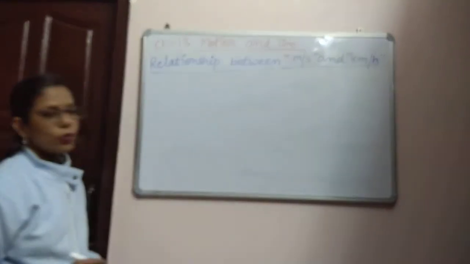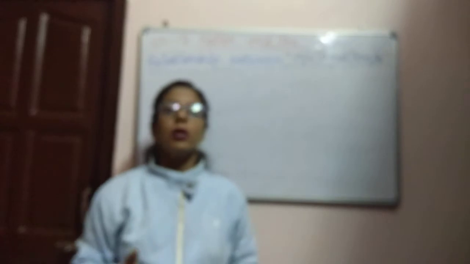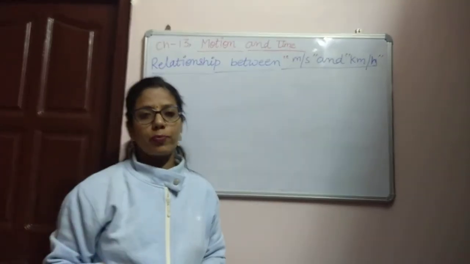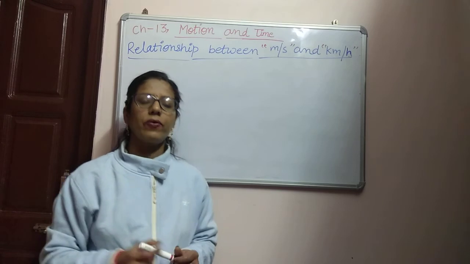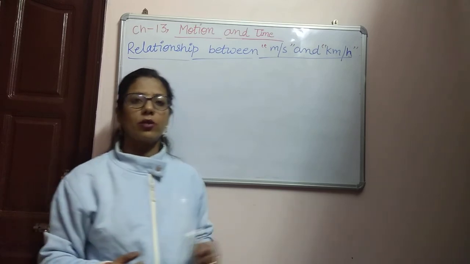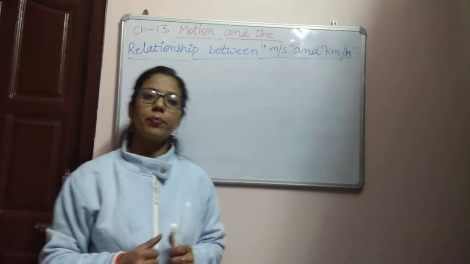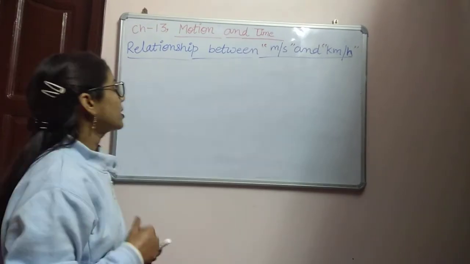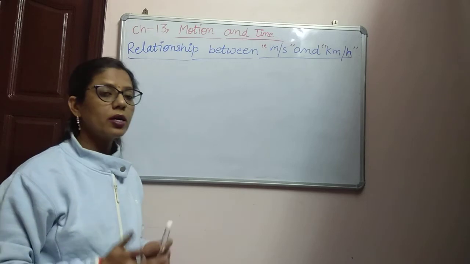So our next topic is the relationship between meter per second and kilometer per hour. We are saying the SI unit of speed is meter per second, but if we are covering a larger distance, we say the unit of speed is kilometer per hour.